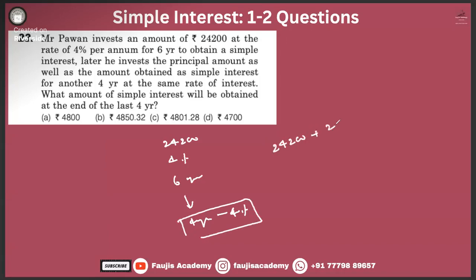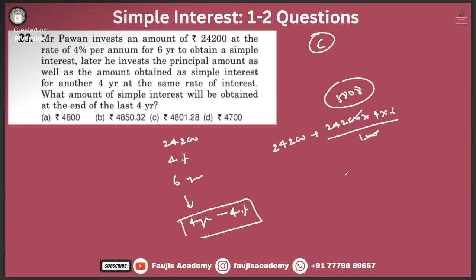24200 plus 24200 into 4 into 6 divided by 100. How much is this value? Calculate and tell me. Your interest is 5,808, which is added to 24200. Option C. That's a very good calculation, buddy.